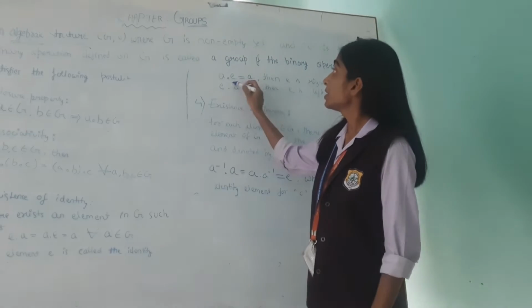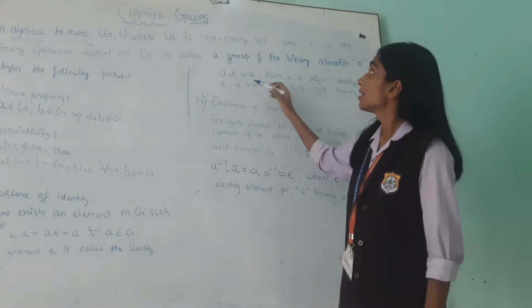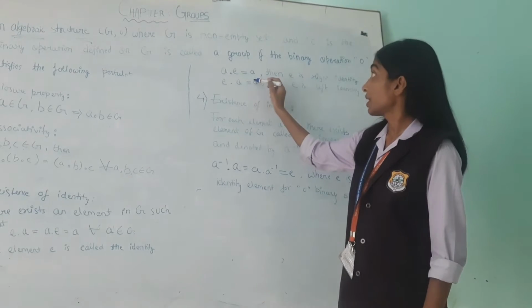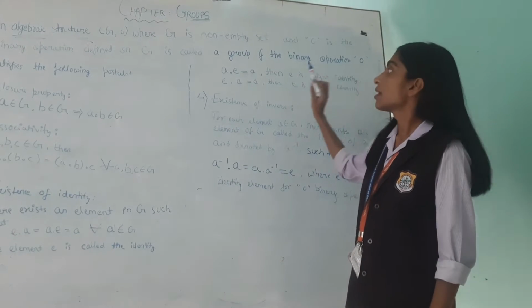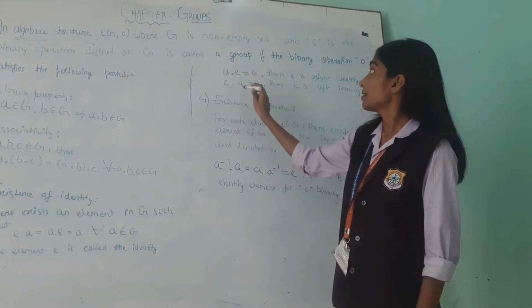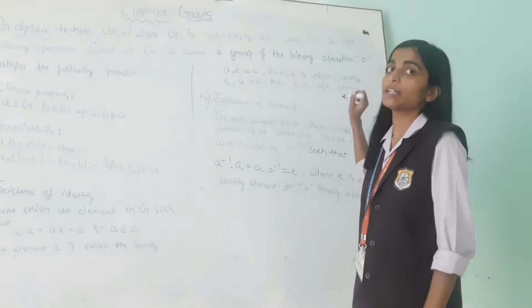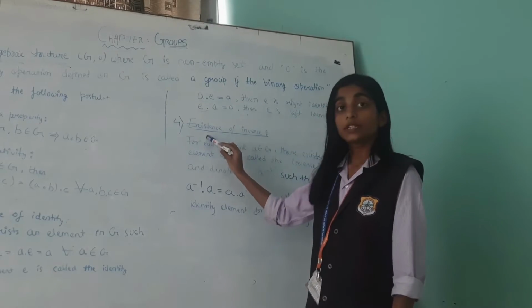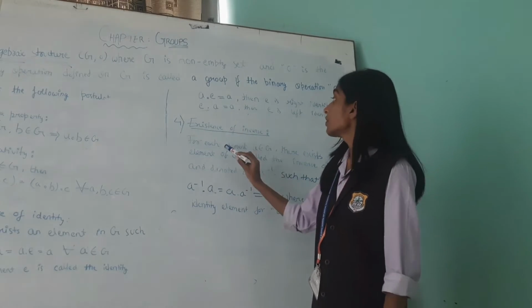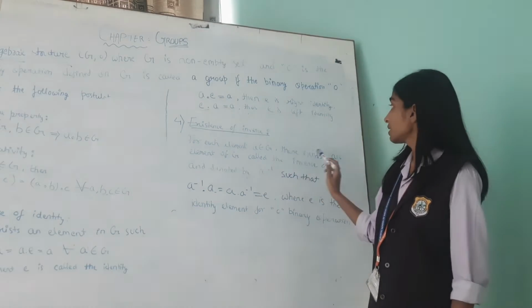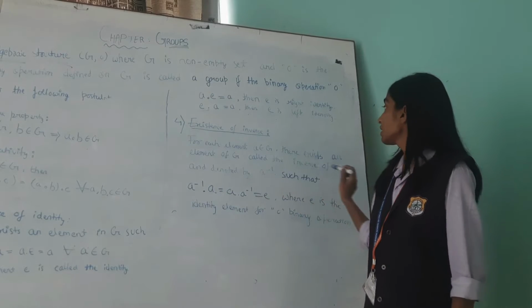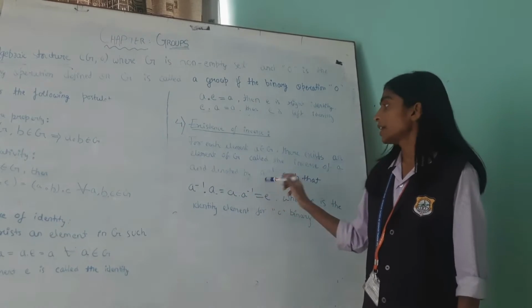If E is multiplied on the right side, then A operation E is equal to A, and E is the right identity. If E is multiplied on the left side, E operation A is equal to A, then E is called the left identity. The fourth one is existence of inverse. For each element A belonging to G, there exists an element of G called the inverse of A and denoted by A inverse.